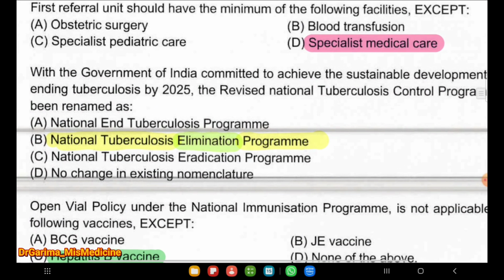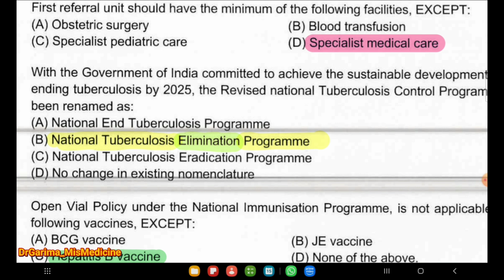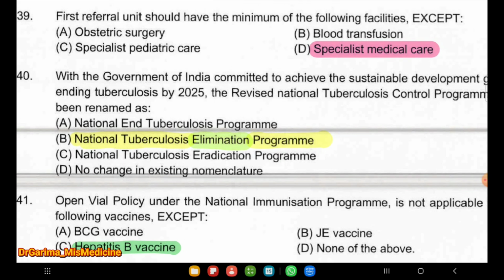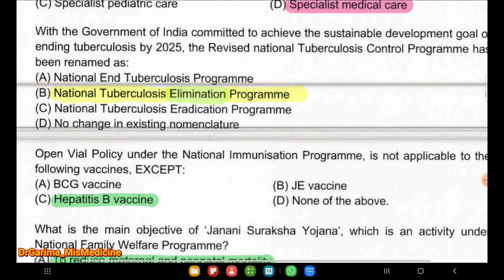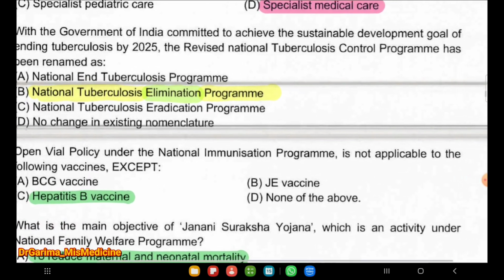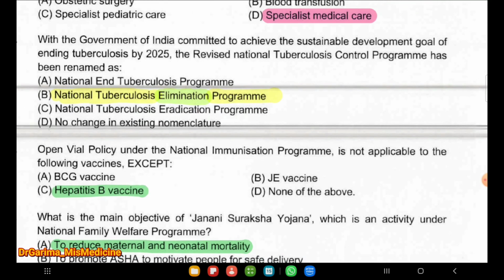And the next question is, first referral unit should have the minimum of the following facility except specialist medical care, because first referral unit includes obstetric surgery, specialist pediatric care and blood transfusion. It should be there, but specialist medical care is not there. So next question, with the government of India committed to achieve the sustainable development goal of ending tuberculosis by 2025, the revised National Tuberculosis Control Program has been renamed as National Tuberculosis Elimination Program, NTEP.